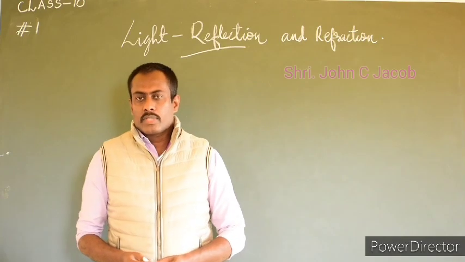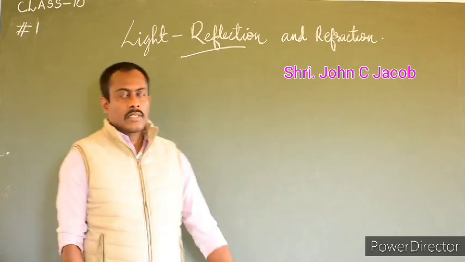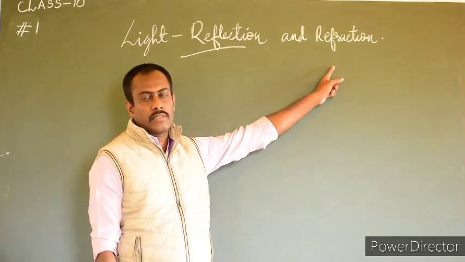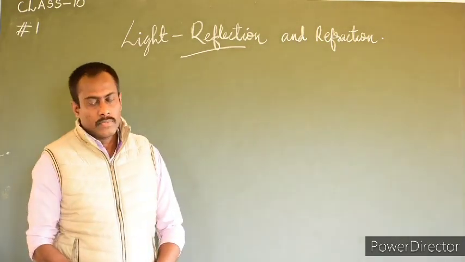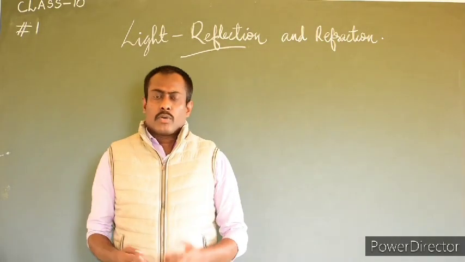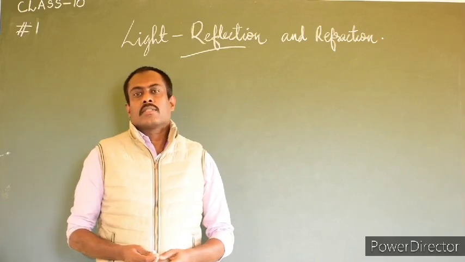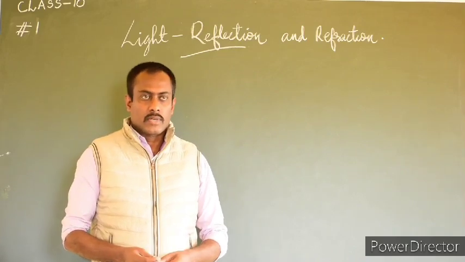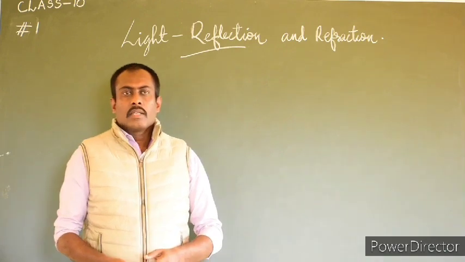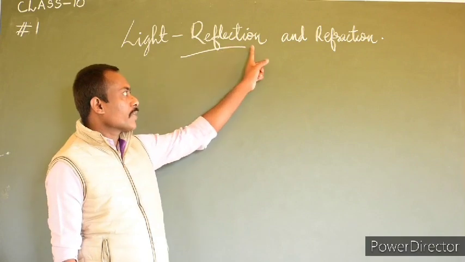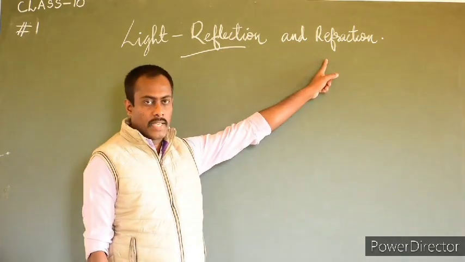So today we are going to discuss light reflection and refraction, the two important phenomena of light. We know that light is a form of energy which enables us to see the things around us. Light exhibits two important phenomena: reflection and refraction.